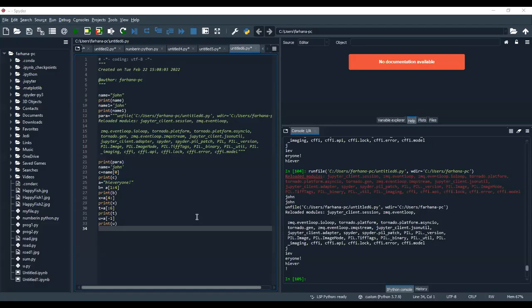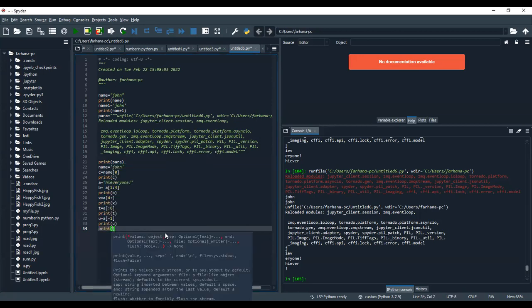Okay. So I can print any string 2 times. What is there in the string? I'm having a string in A that I want to print 2 times. So print how many times do I want A? I want A to be printed twice. Okay, so let us check the output.